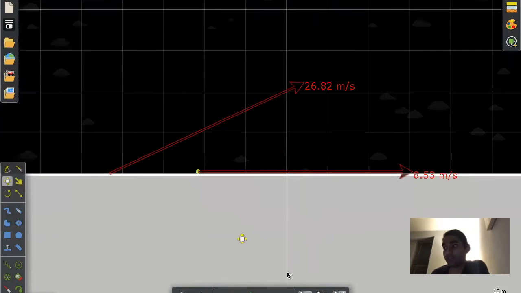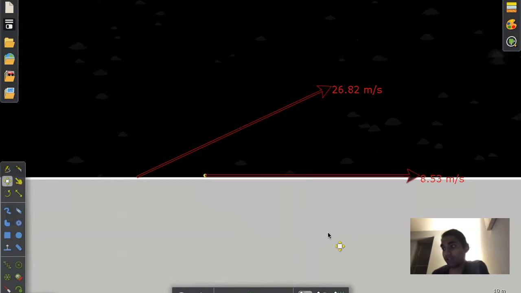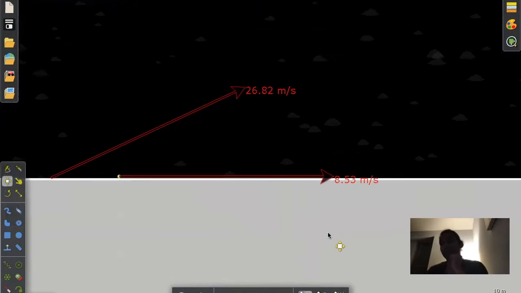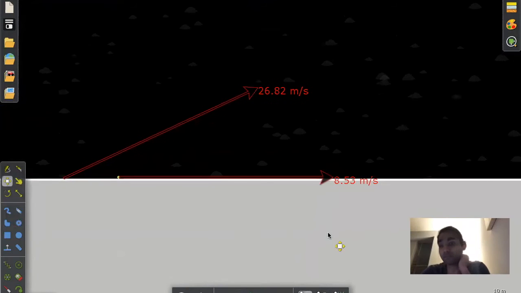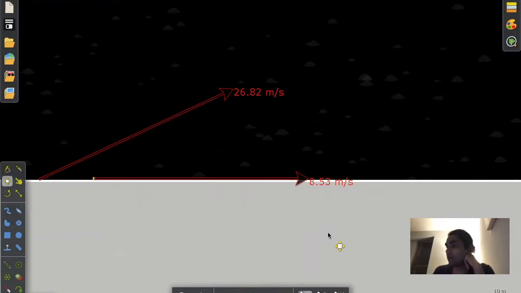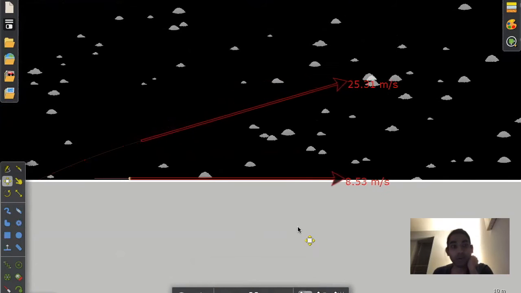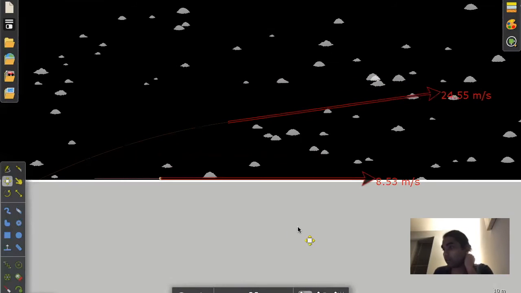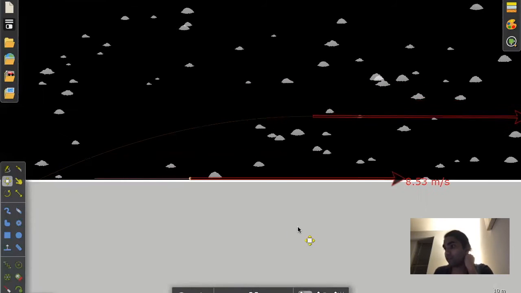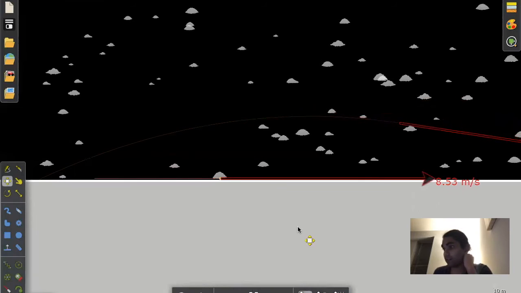We see that there's no possible way for Tyreek Hill to reach the pass unless he started from a position much further down the field. This position we calculated to be about 220 meters away from Patrick Mahomes' position, which is much, much farther than it would be under ideal conditions or on Earth.